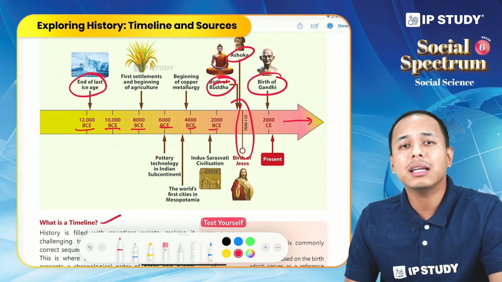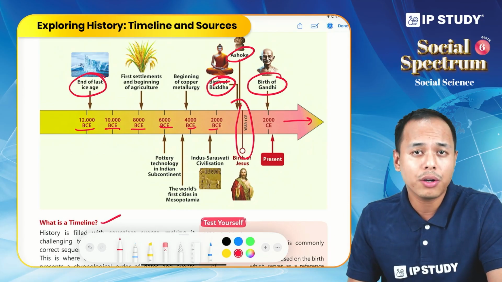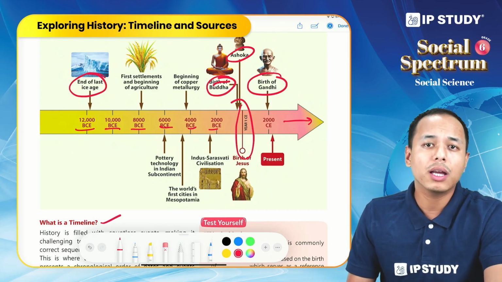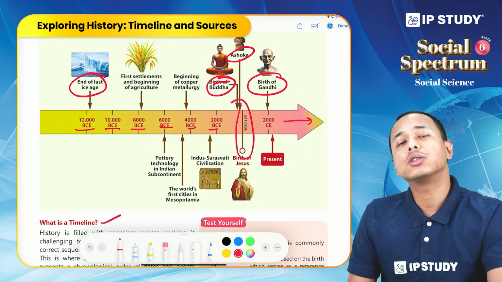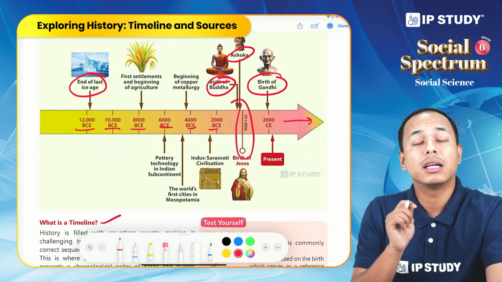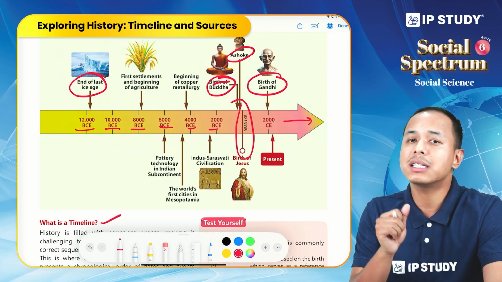A timeline is a tool that helps us understand all these events in chronological order, or in the correct sequence. What came before what? Did Gautam Buddha come before Ashoka, or Ashoka before Gautam Buddha? Whatever confusion we might have, the timeline actually solves it. It gives us the correct sequence of events and dates.